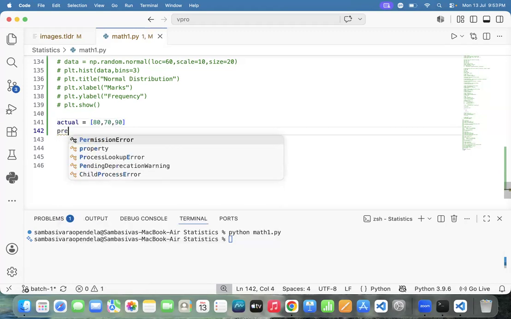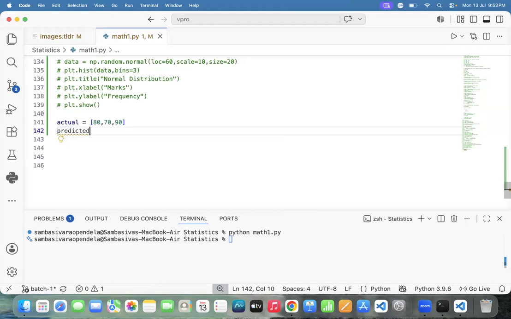Next one, can I take the teacher predicted values? What are the predicted values? 60 marks. Next one is 50 marks. Next one is 70 marks. These are the actual marks scored by the students. These are the predicted marks.